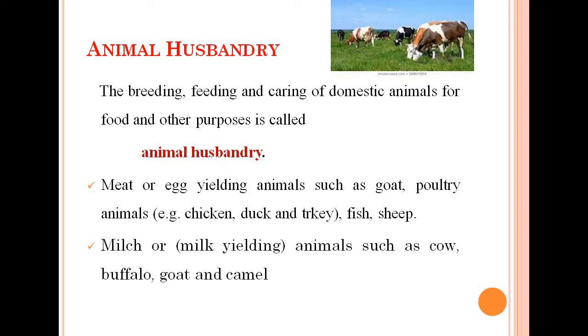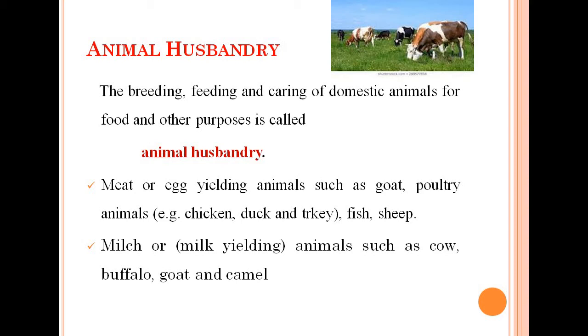Through animal husbandry, where rearing of animals takes place on a large scale, we are able to get such valuable products on a large scale. So, this is the importance of animal husbandry.